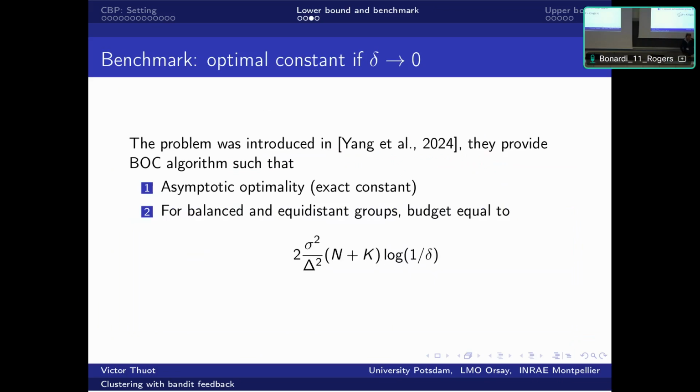And so just to continue describing this optimal budget T star, we have a first term, which is some kind of supervised learning classification budget. But it's also the term that appears asymptotically, where delta goes to 0, the probability of error goes to 0. Then there is a paper from Yang et al. which shows that, with an optimal numerical constant, they obtain the budget that you need to cluster with bandit feedback, and it is exactly the first order term.